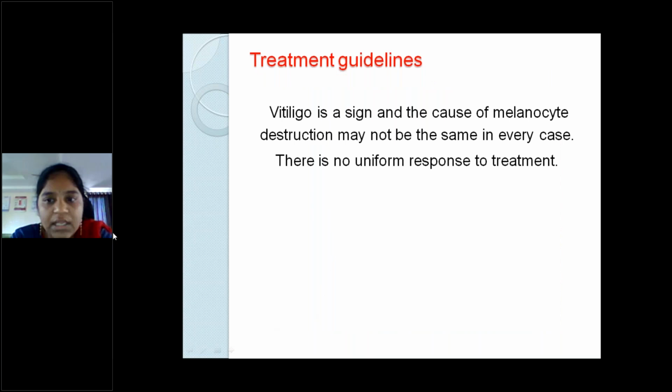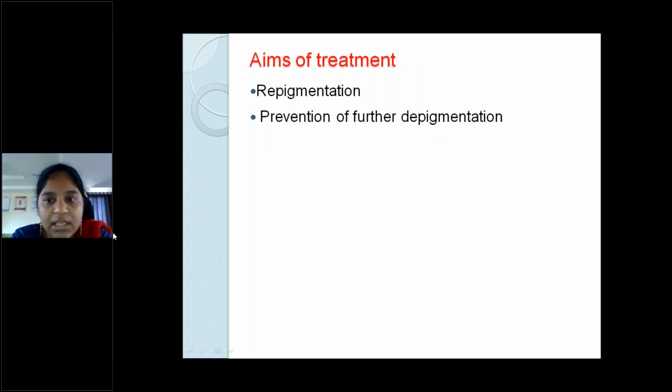And treatment guidelines. See, vitiligo is a sign, and the cause of the melanocyte destruction may not be the same in every case. Also, there won't always be any uniform response to the treatment. So our main aim for the treatment is, one, we have to bring back the pigmentation, and also we have to prevent the further depigmentation which will occur as the disease progresses.